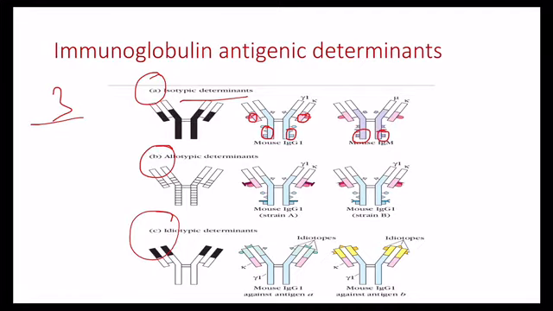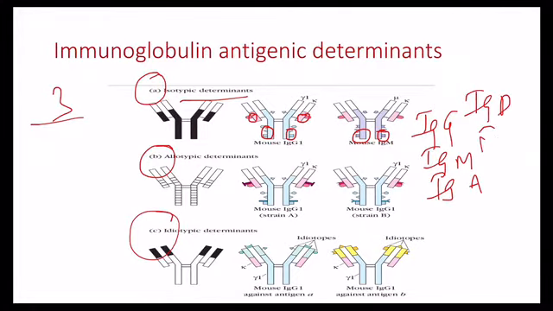Immunoglobulins are classified based on the heavy chain isotypes, such as IgG, IgM, IgA, IgD and IgE. The L chains also have variations, distinguished by isotype markers such as kappa and lambda.